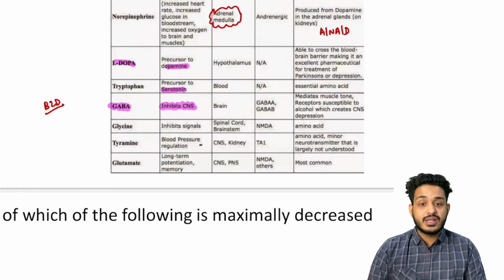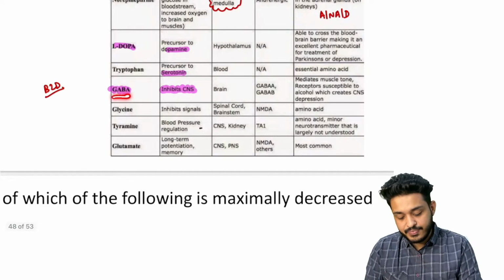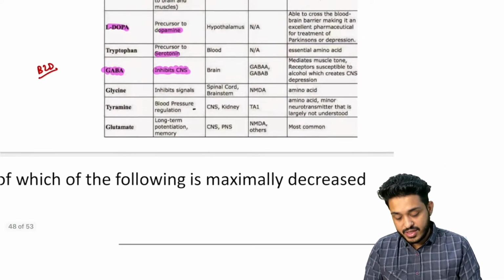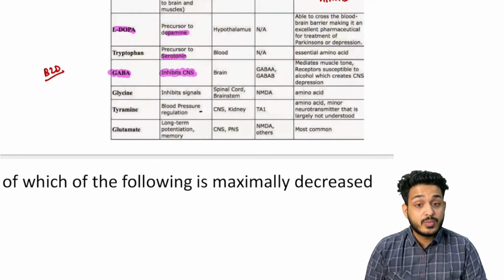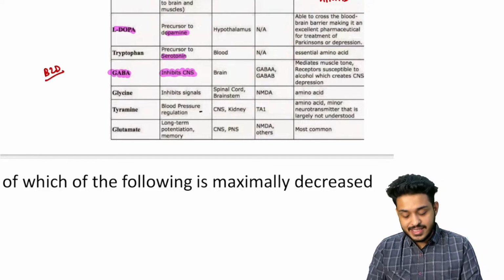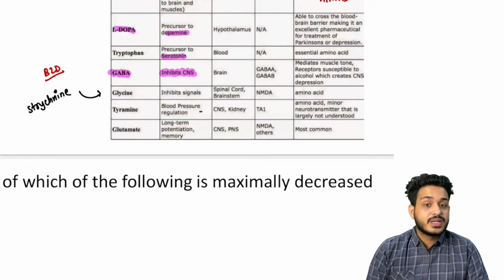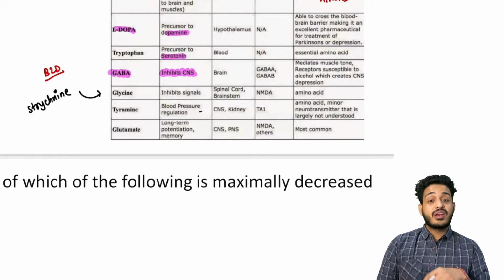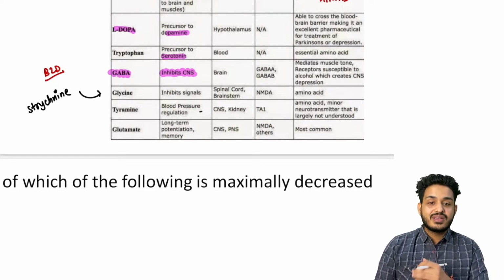This is what we want in the cases of epilepsy, in the cases of whenever the patient is having hyperactivity of the brain, right? So we want to decrease it. This is going to be your GABA, benzodiazepines. What about this glycine? Remember this glycine we have seen, and one more poisoning we will be discussing in the subject of FMT: strychnine poisoning. Strychnine poisoning is going to work on this particular glycine in the spinal cord.